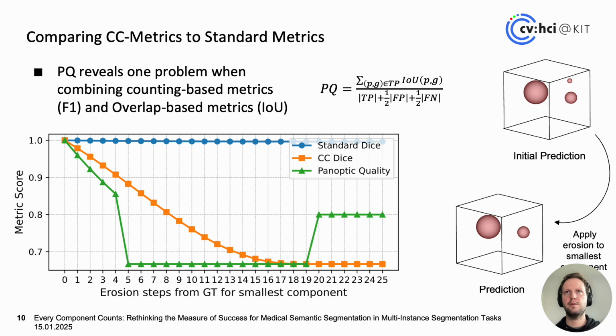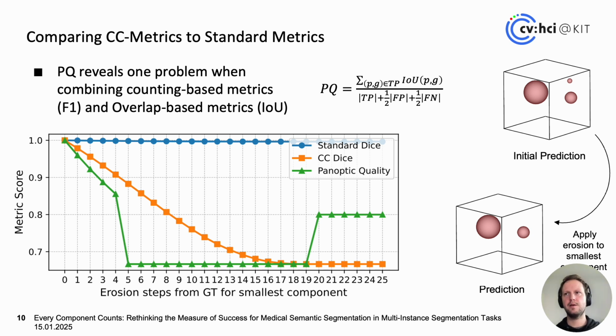In order to better understand what is happening with the panoptic quality measure, we will now only perform erosion on the smallest component. Again, we can see that the standard Dice is basically not affected at all. CC Dice quickly drops to a score of 2/3, which is exactly what we want. And the panoptic quality also initially drops quickly, which is nice, but then it also has these large drops at some point, and it also has this increase.